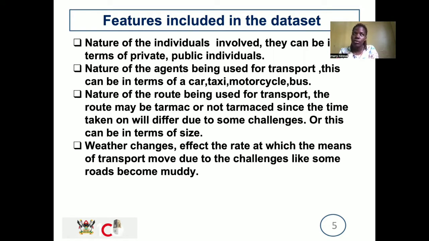The nature of the route to be used. As we know, some roads are tarmac and some roads are untarmac. Untarmac roads make it inconvenient for us to use some means of transport because they have potholes and sometimes they are unreliable, especially during the rainy season. Weather changes also affect the rate at which the means of transport move, since when it rains, it causes the roads to be muddy.